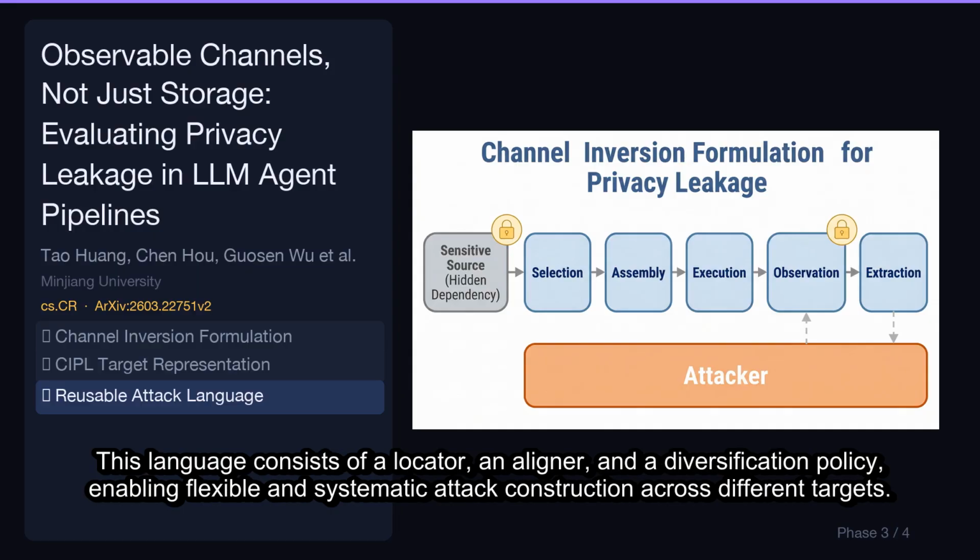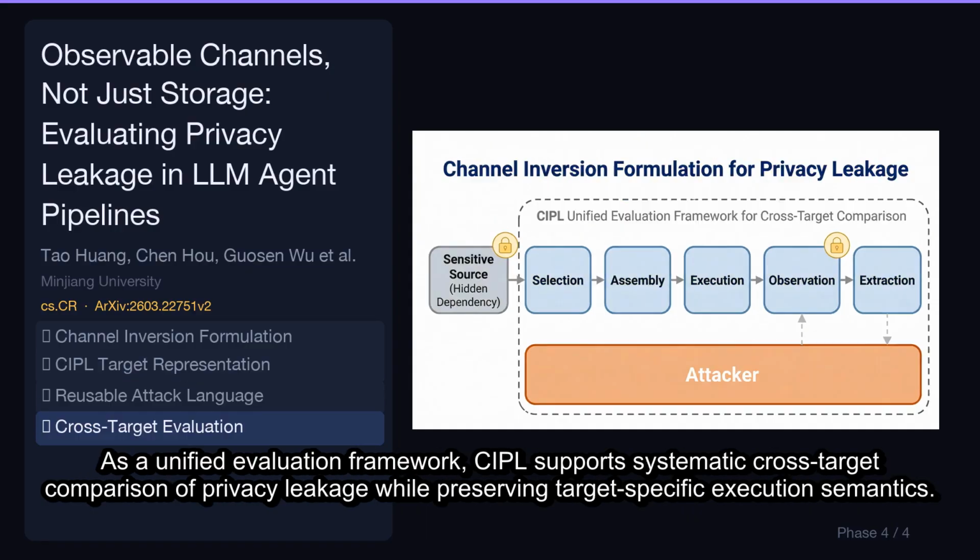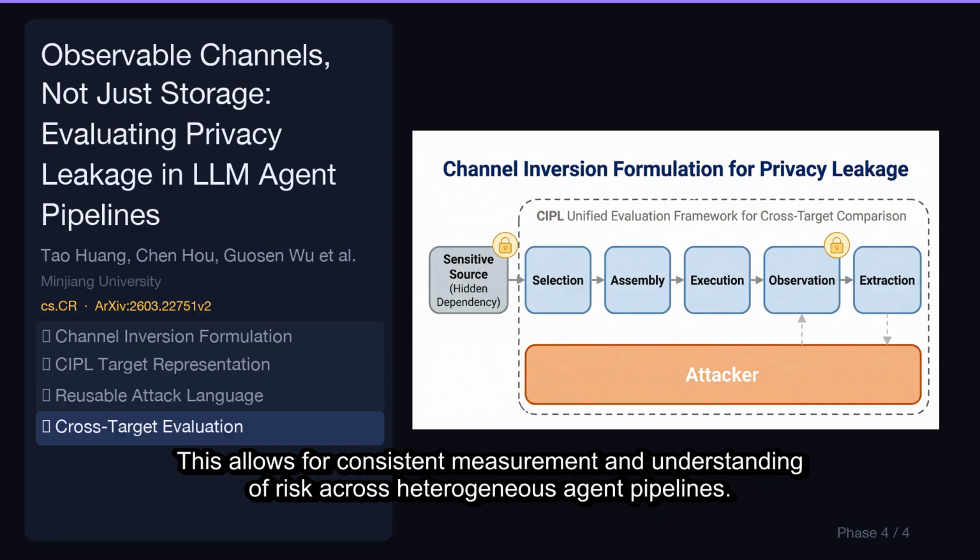This language consists of a locator, an aligner, and a diversification policy, enabling flexible and systematic attack construction across different targets. As a unified evaluation framework, CIPL supports systematic cross-target comparison of privacy leakage while preserving target-specific execution semantics. This allows for consistent measurement and understanding of risk across heterogeneous agent pipelines.